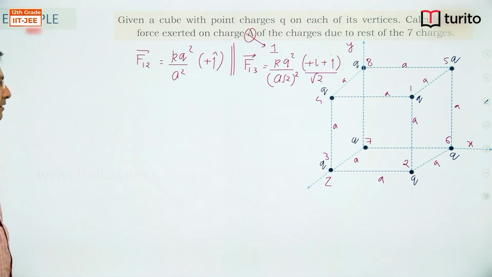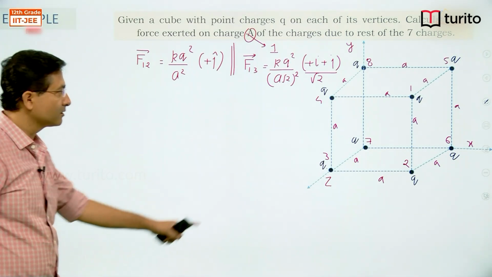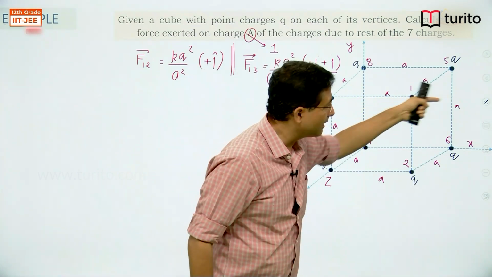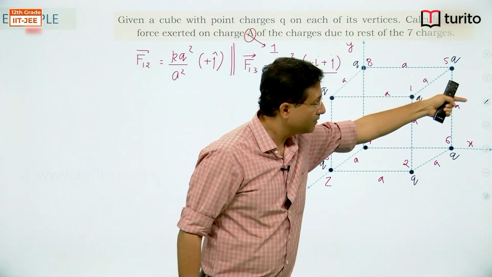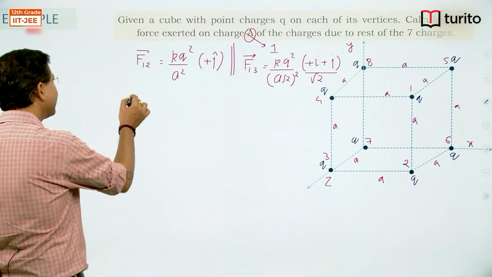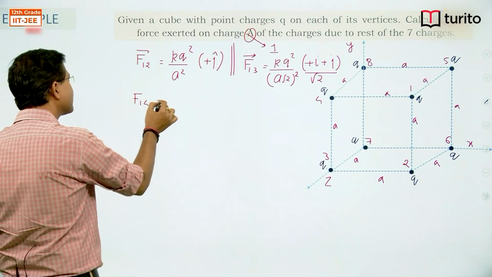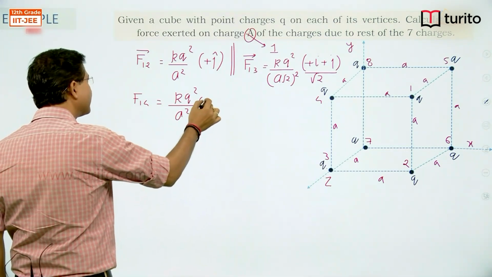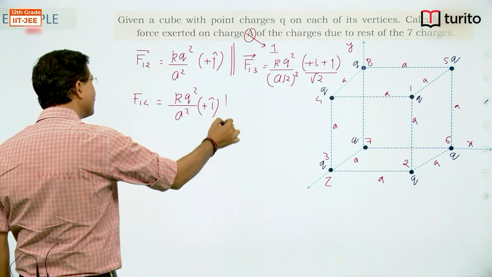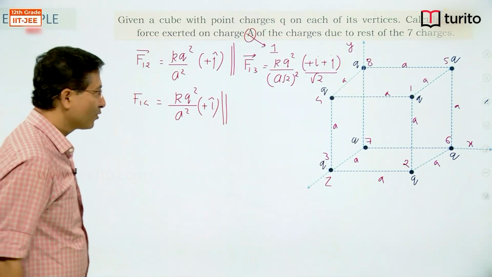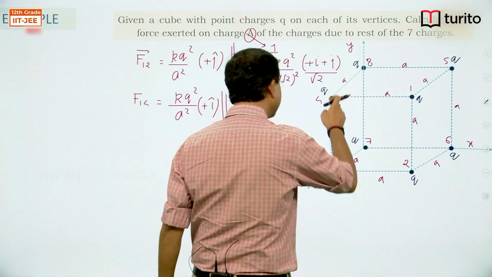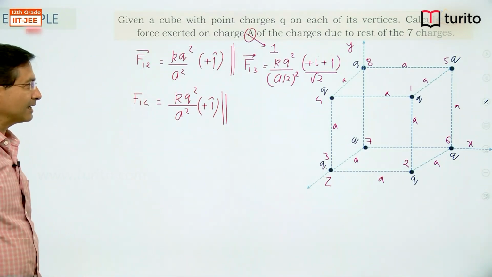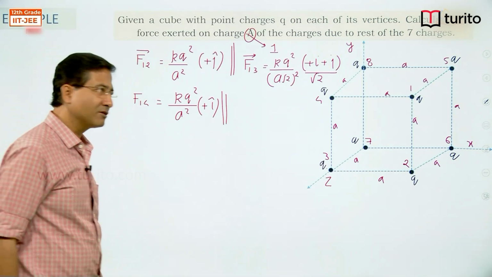Now look at fourth particle, this one. It will exert force on first particle in this direction along x-axis. So I can directly write force on 1 by 4 is equal to k q square divided by separation square, direction is plus i cap. Over. So these front ones we have taken, all three interactions we have written. Now let us take back ones in the same sequence.